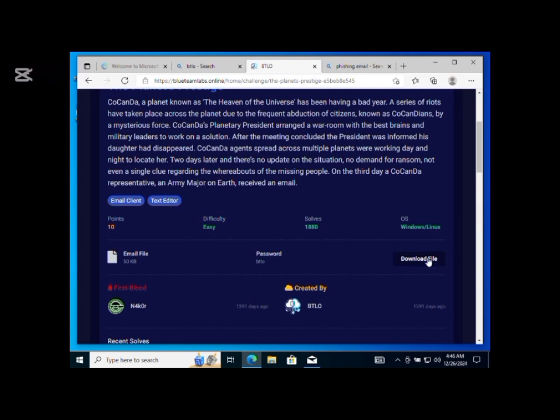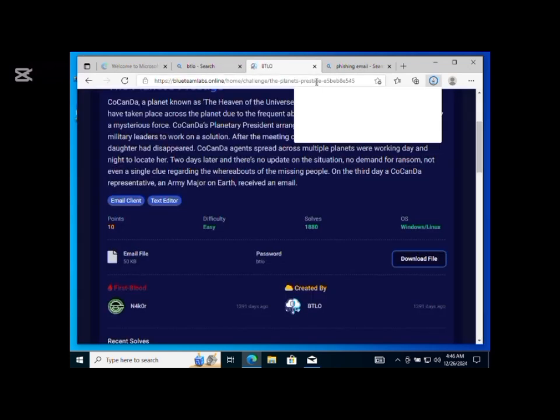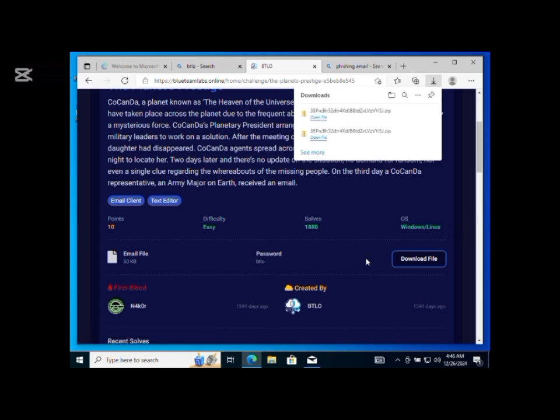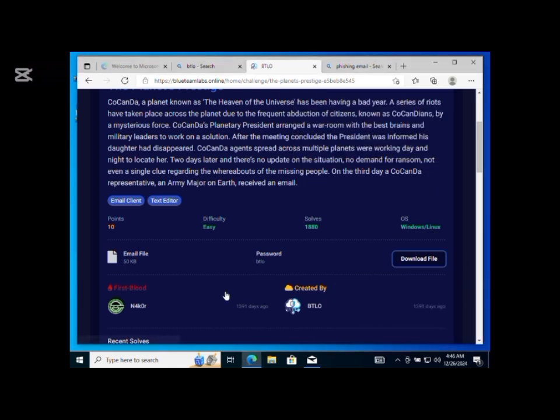Now you can see here that we're going to download the file, and you can also see that you can use a Windows operating system or a Linux operating system to analyze that email. But we're going to be using a Windows operating system. And you should note the password, which is BTLO in small letters. You can see that it's an email file. We've already downloaded that, right?